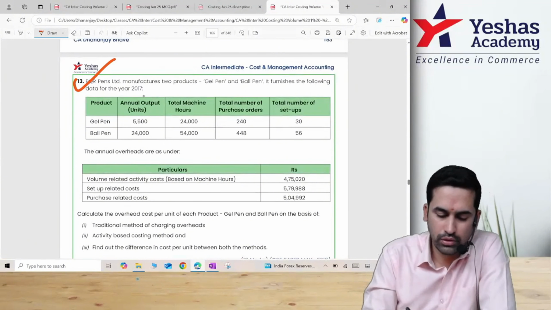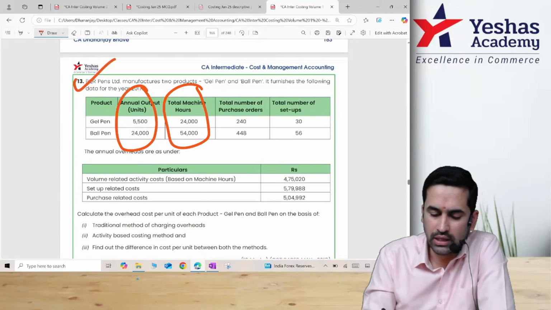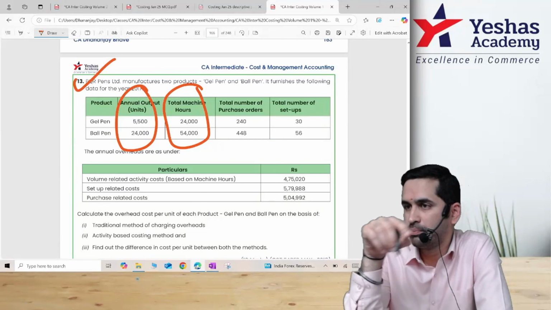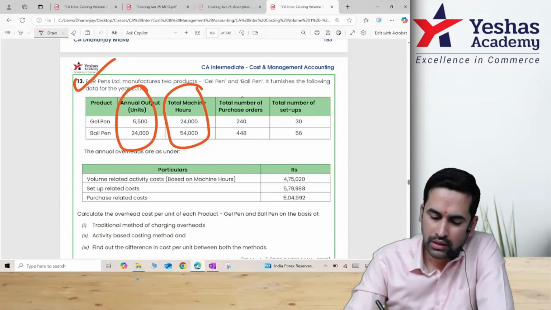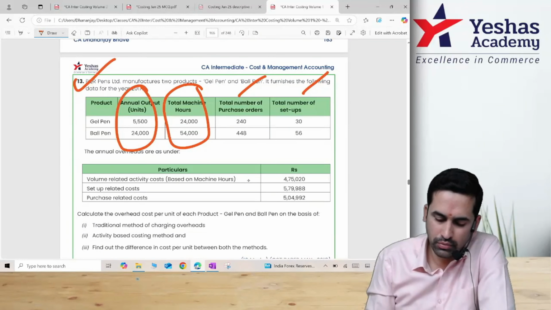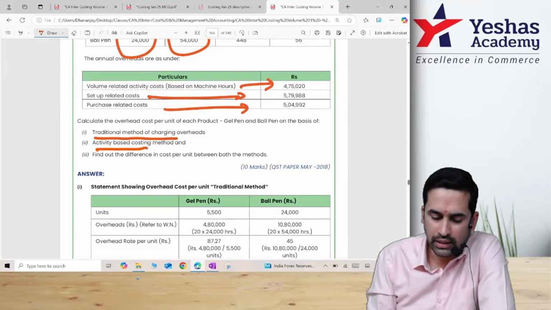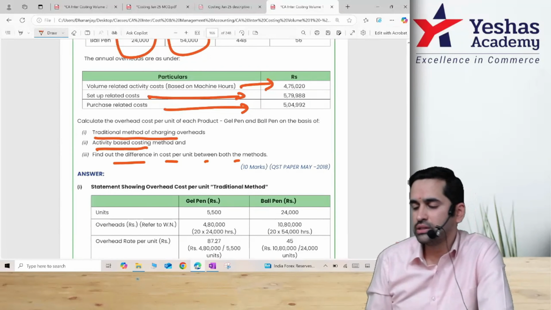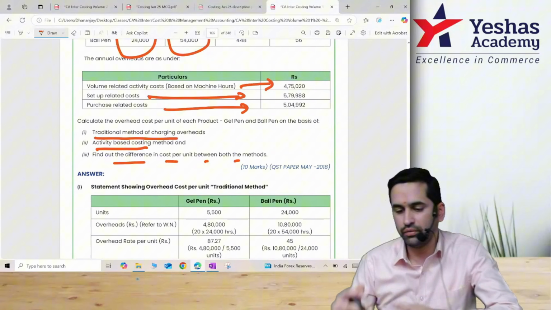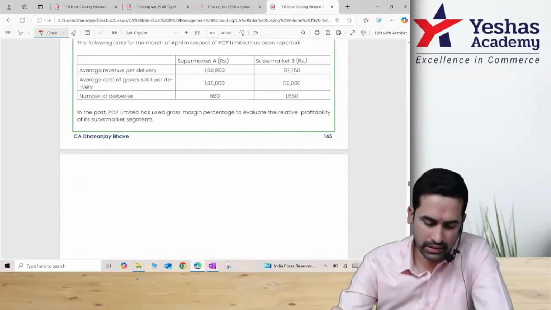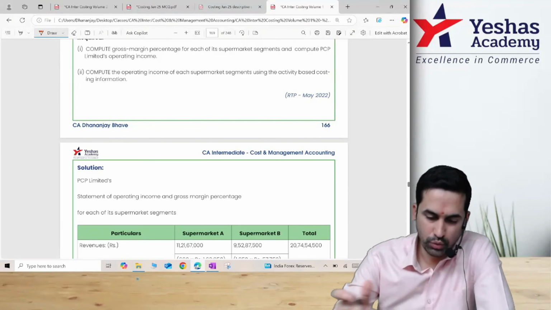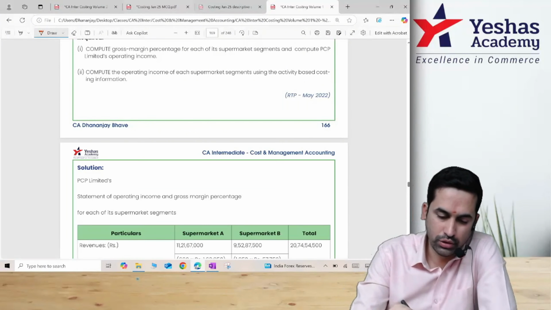You have total units, total machine hours. Instead of giving total, they gave per unit. We had to multiply purchase orders, number of setups based on machine hour, setup related cost, purchase related cost. First question is traditional costing, then activity based costing, then even the difference between the two. If you have practiced this question, then it is similar, not a new variety question. So this was about the MCQ.